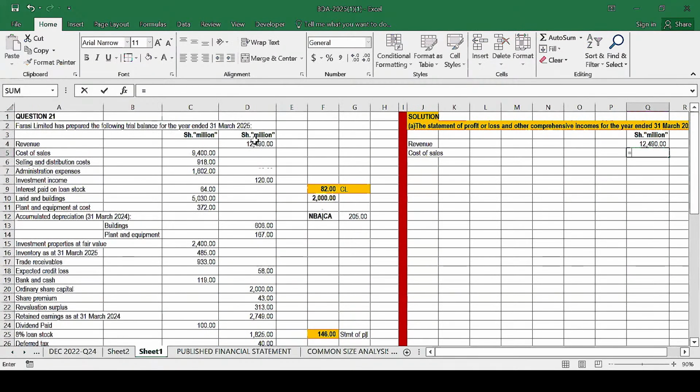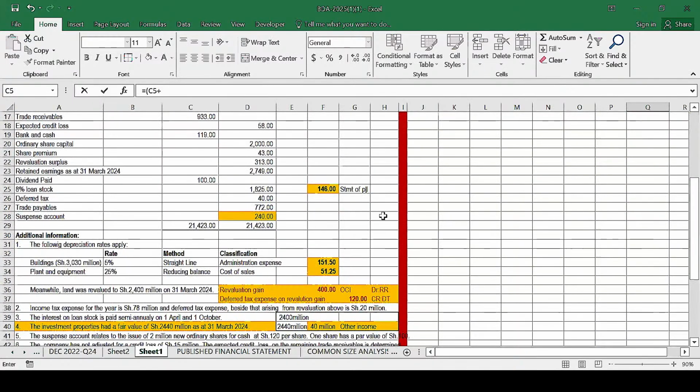So the cost of sales will be equal to whatever we have here, but I need to start with the opening bracket because by the end of the day, I'll have to multiply that figure by -1 to change it to a negative. So we take this, and to this I add this depreciation here.